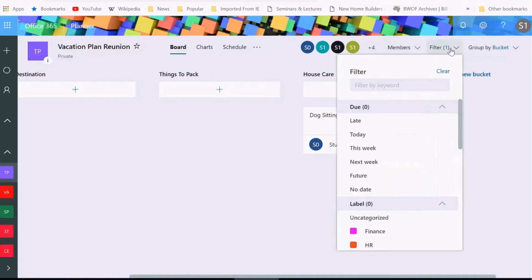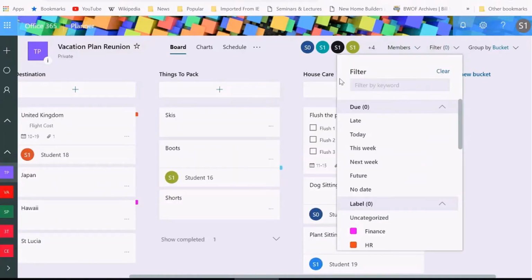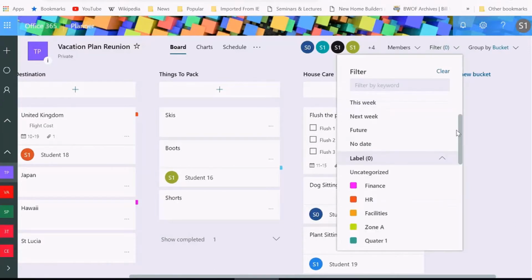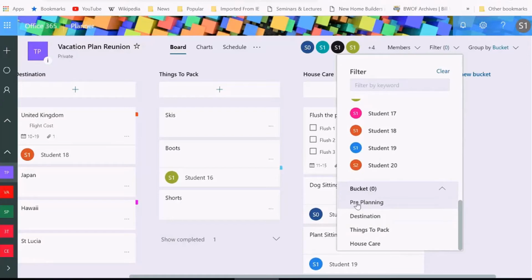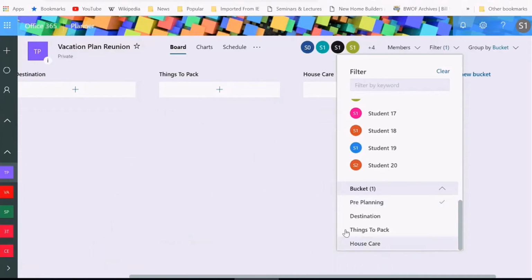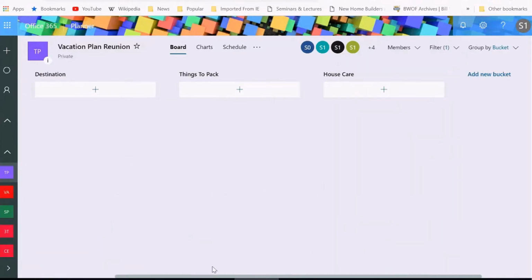So that's one filter that's there. I'm going to clear the filter. There is no filter now. So this filter area is awesome. Love it. You can filter by buckets. I don't want to see all these other buckets. I'm only in the pre-planning phases. I can click pre-planning, and this shows me all the tasks that I have that need to be completed.